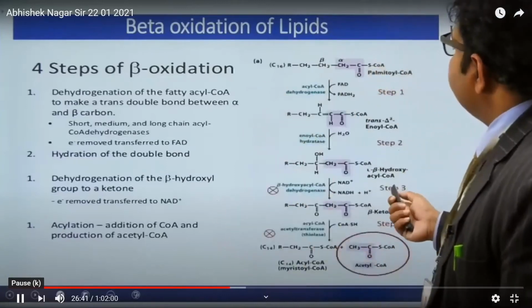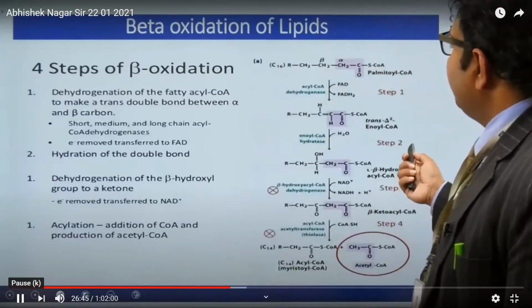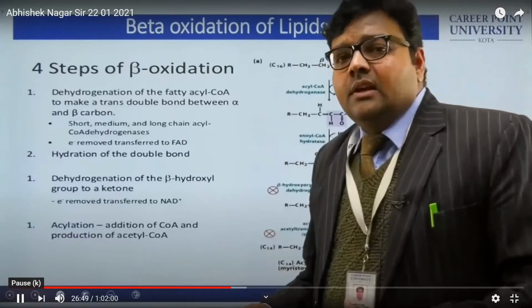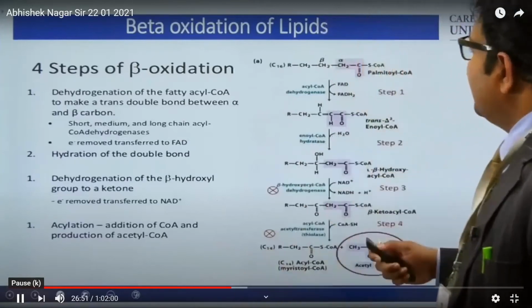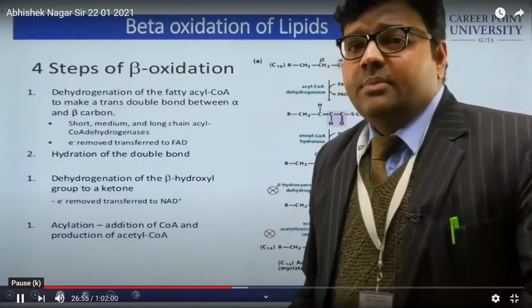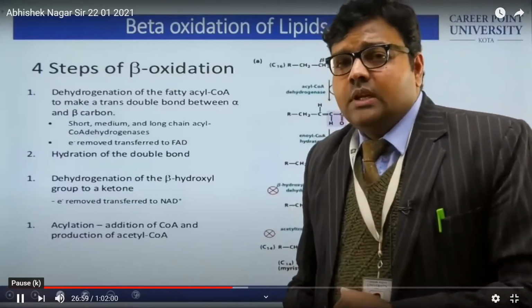So this molecule, if we take the example of palmitic acid, which is a 16-carbon acid. When this molecule undergoes beta oxidation of lipid, what is the meaning of beta oxidation? What does the beta here refer to?